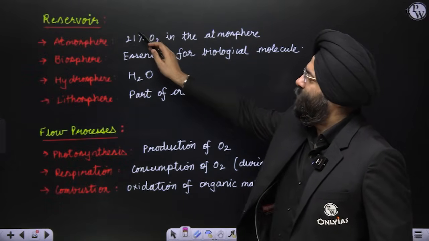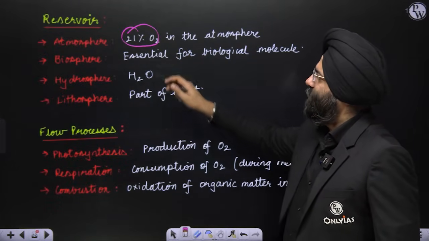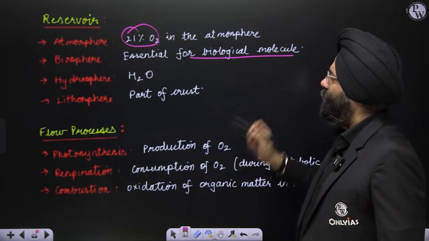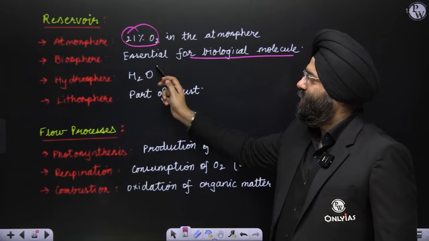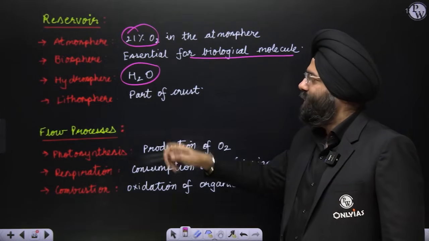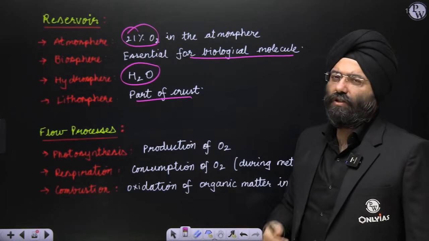Reservoirs: the atmosphere has approximately 21% oxygen. Biosphere, it is essential for biological molecules. Hydrosphere, because it is a part of water, right? Lithosphere, it is part of the crust also. These are all reservoirs.